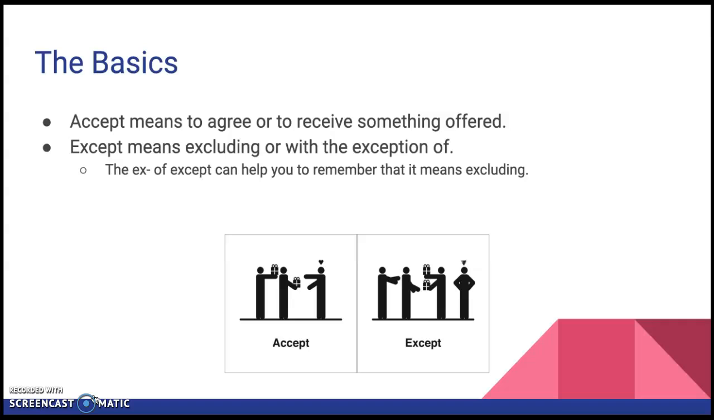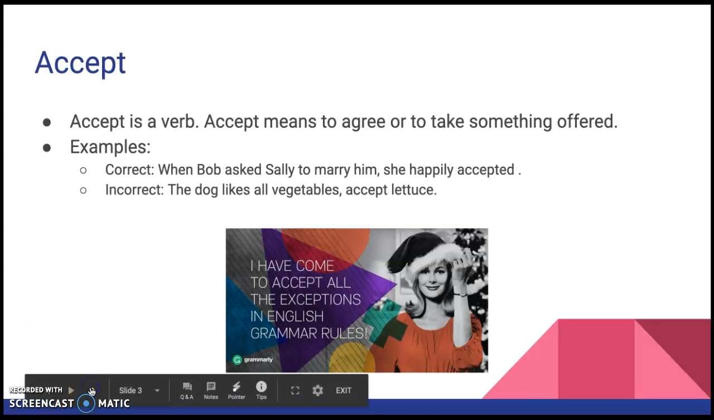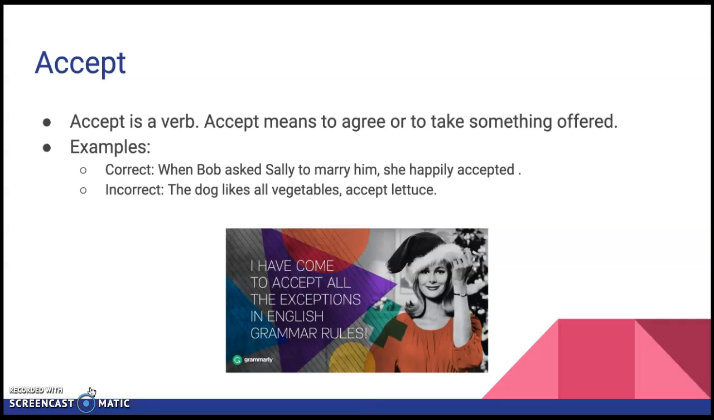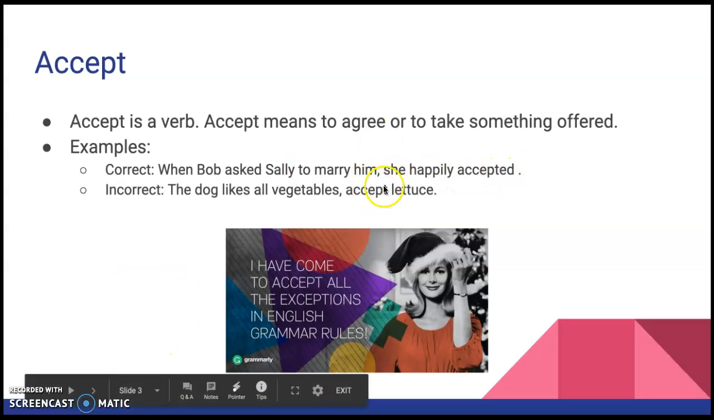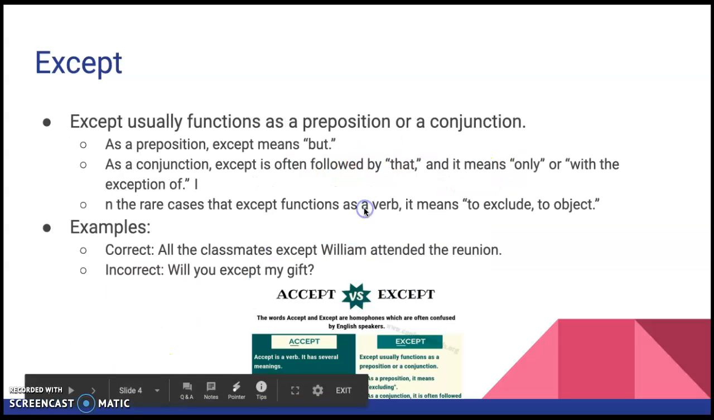Except means excluding or with the exception of. The EX of except can help you remember that it means excluding. Accept is a verb. Accept means to agree or to take something offered. Some examples. The correct way to use it is, when Bob asked Sally to marry him, she happily accepted. And then the incorrect way is, the dog likes all vegetables accept lettuce. That should be the EX version in that second one.